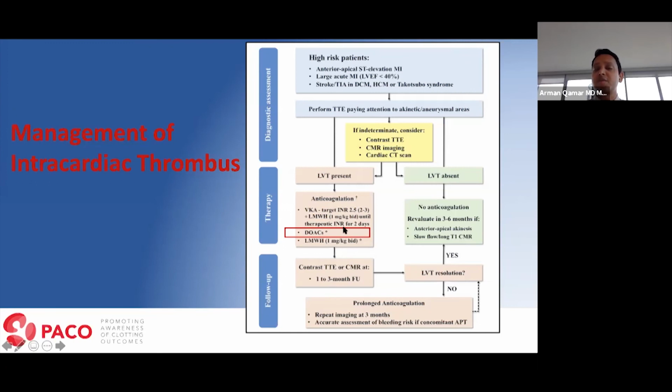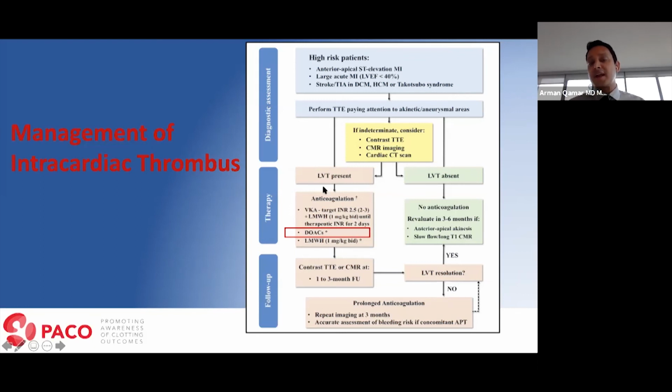So again, since there is no LV thrombus trial data, from some of the other trial data and other patient populations, the data that we have suggests that the DOACs are safer than warfarin. Patients like the idea of not getting their INRs checked frequently, and also that they can enjoy eating healthy green salads. So for a direct oral anticoagulant, I frequently use either apixaban or rivaroxaban. But if you're using a vitamin K antagonist or warfarin, make sure that you bridge them with low molecular weight heparin. Now, if patients are not a candidate for either, then you'll have to use Lovenox.